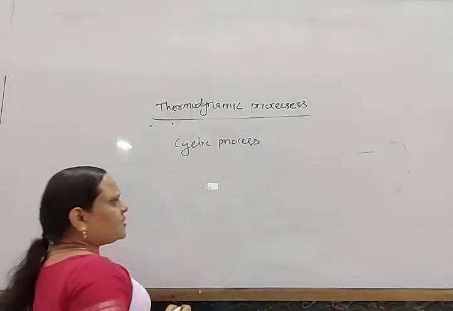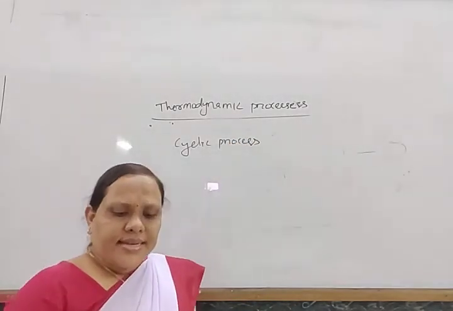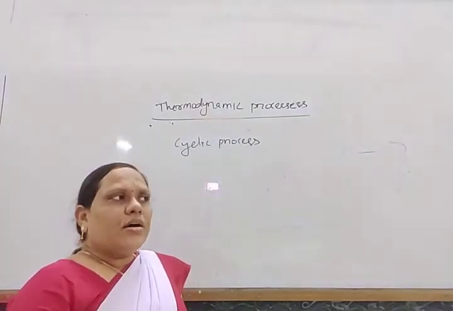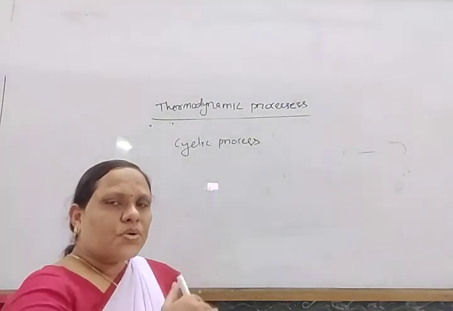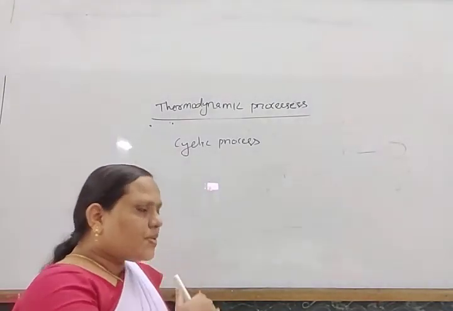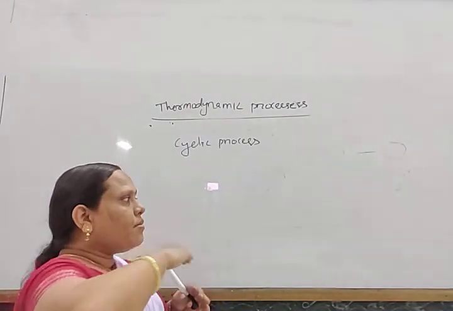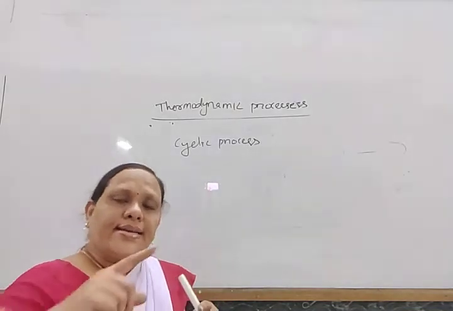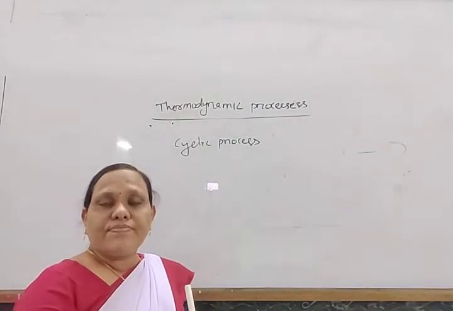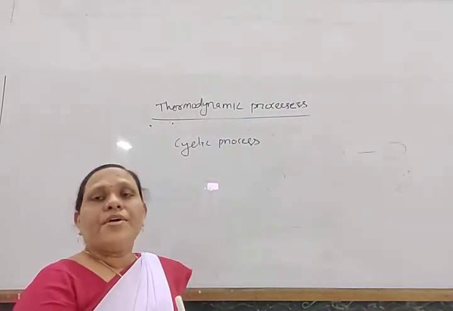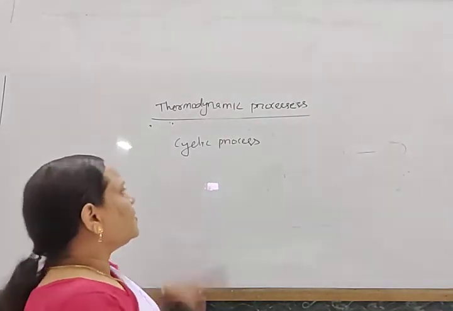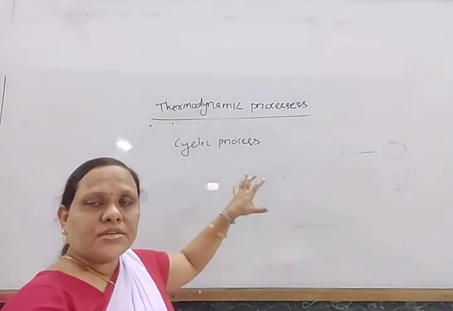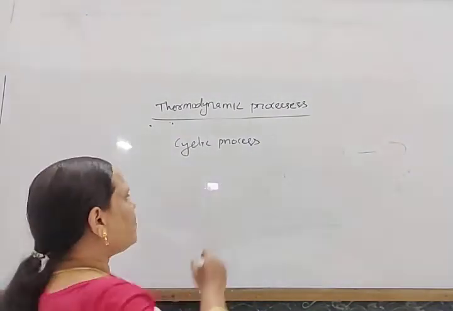So cyclic process means if a system undergoes different changes, or passes through different states by following different paths, and again comes back to its original position, then that is known as a cyclic process. So a cyclic process is a combination of so many processes.